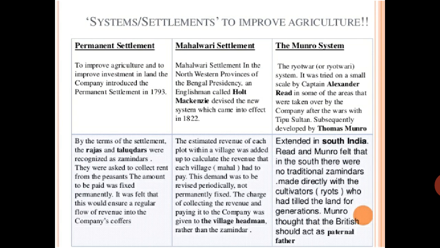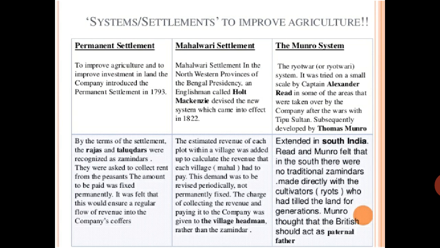They wanted to earn more and more revenue, more and more money from India. That was their aim, because they came to India for trading purposes only. They became the Diwans and were collecting the tax and revenue by themselves. For the revenue collection they were making different systems. All these were one part.